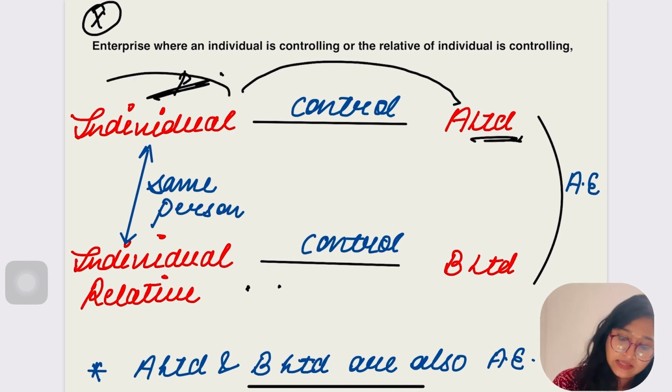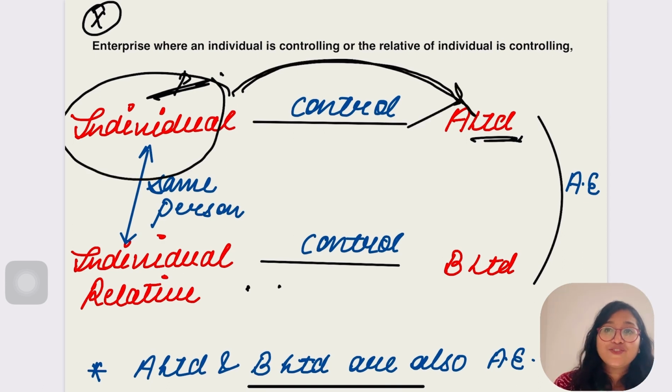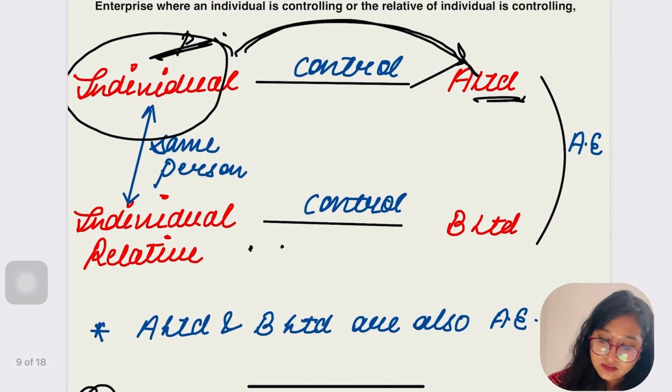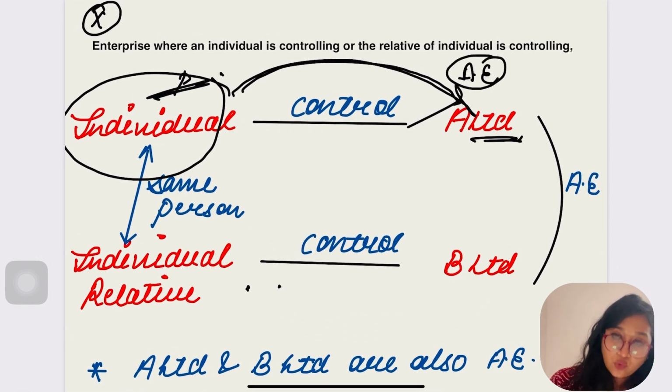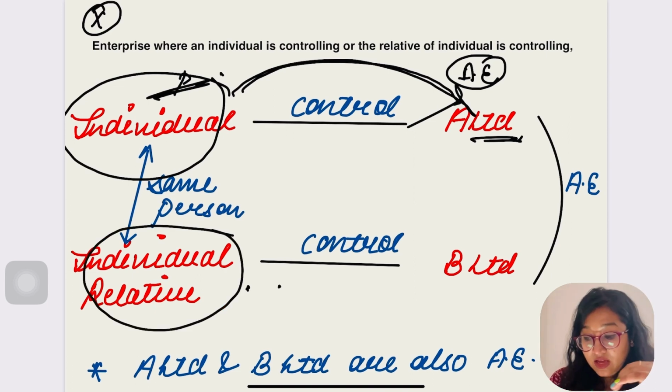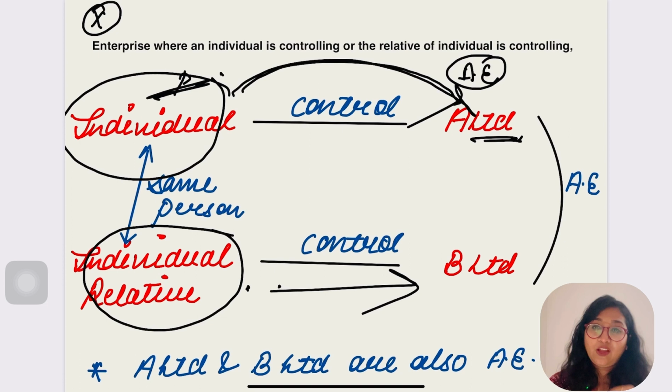Okay, he is an individual who is controlling A Limited. Controlling means he has the decision making power, which means they are associate enterprises. Individual is controlling A Limited, which means they are associate enterprises. Is this clear? Yes, this is clear. Now the same individual or his relative is controlling B Limited, which means they are also associate enterprises.